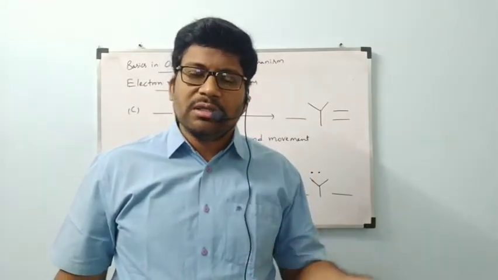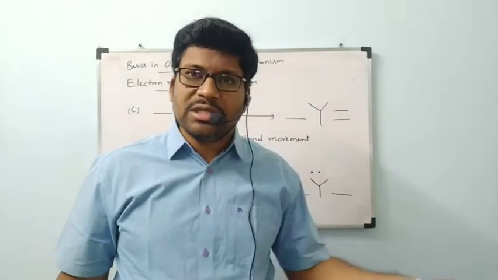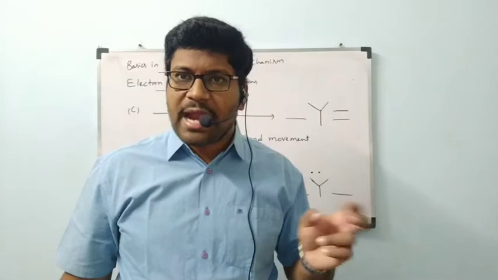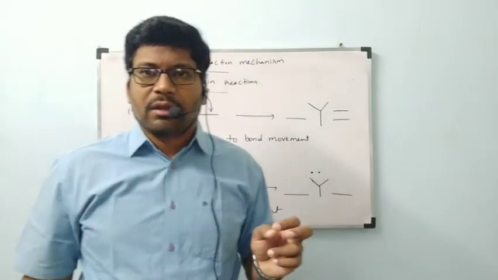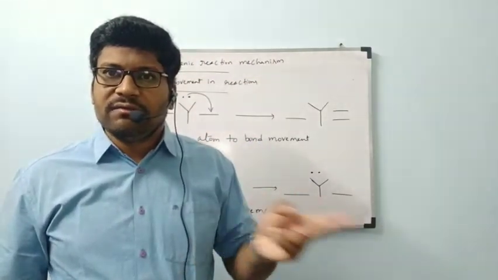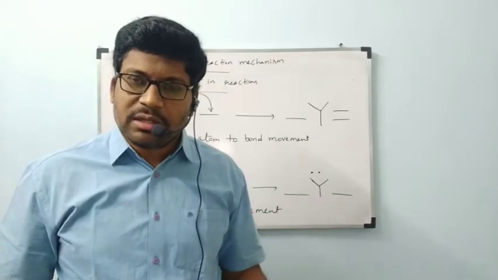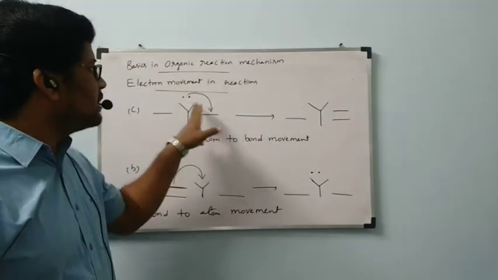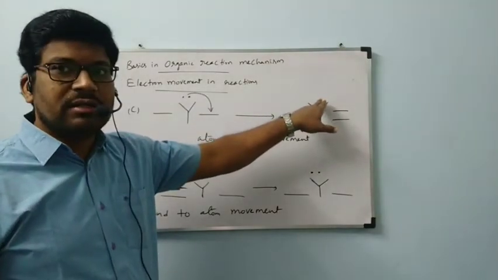If a bond is shifted to another bond, simply that bond is shifted to that side. If a bond is shifted to an atom, that atom will get the electron pair. If the electron pair is shifted from an atom to a bond, then a new bond is going to be formed, and the electron pair is going to be absent. See here on Y, the electron pair is not there.